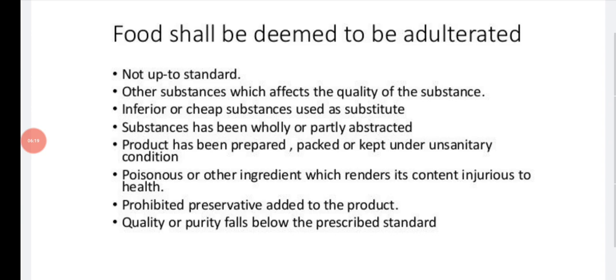So if the food has other substances which reduce its quality, inferior or cheap substances used as a substitute, substances wholly or partly abstracted, product prepared, packed or kept under unsanitary conditions, poisonous or other ingredient which renders its content injurious to health, prohibited preservative added to the product, or quality or purity falls below the prescribed standard. So if the food has these qualities, then it can be said that it is adulterated.